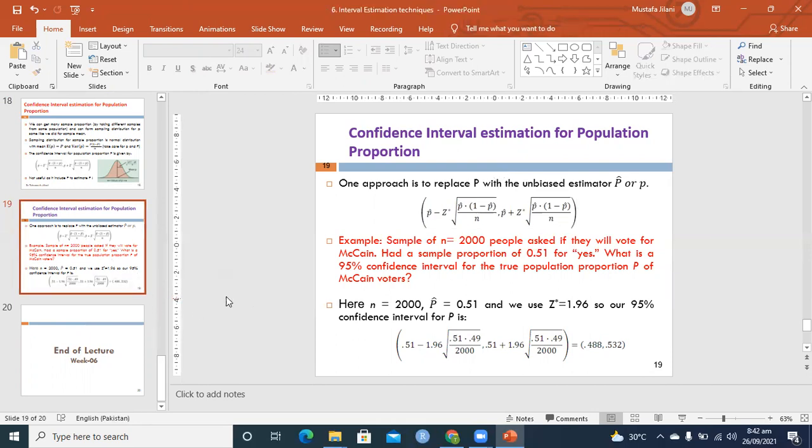In week 7, we will cover two sample means and two sample proportions, and likely we will try to cover single variance and two variances as well. After week 7, we will start our hypothesis testing, three lessons on hypothesis testing. Thank you very much for your time.